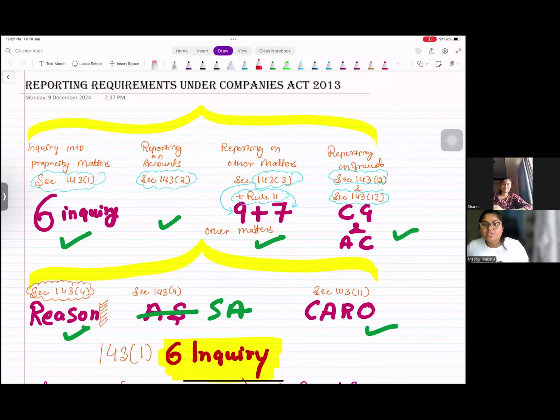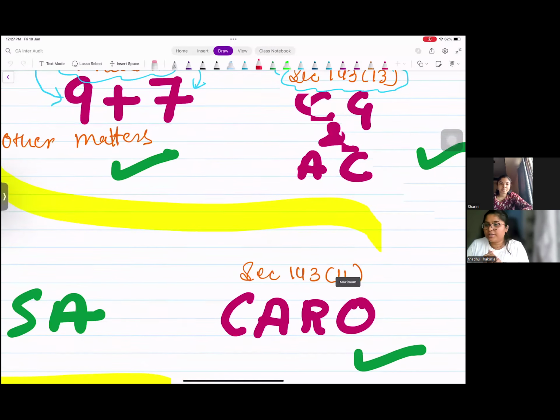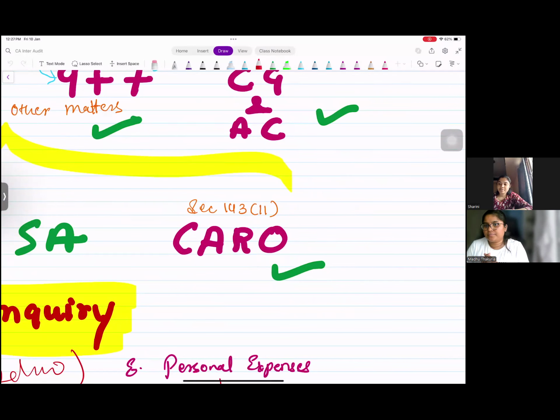All right, let's start. So, reporting requirement under Companies Act 2013, right? How suddenly did we start studying about CARO? Like in some section of Companies Act, it should be written that auditor needs to follow CARO, right? So that is your section 143 subsection 11. Otherwise, why would an auditor suddenly follow the CARO report?